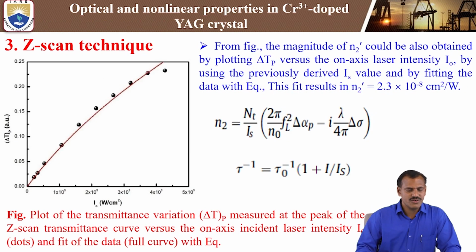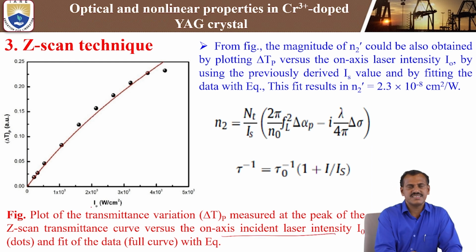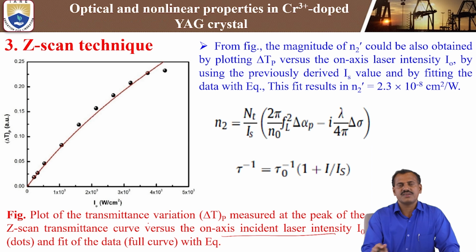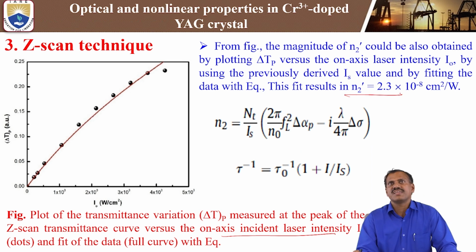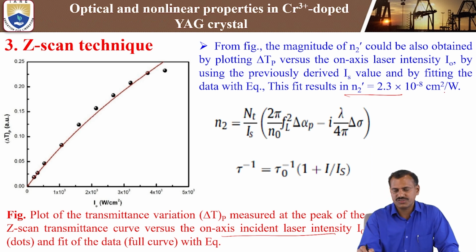Next, coming to the plot for the transmittance variation measured at the peak of the Z-scan transmittance curve versus on-axis incident laser intensity I naught. We are calculating the delta TP, that is the transmittance variation at the different positions, and how intensity varies at the different positions. By using that calculation, we are fitting the n2 value, or real part of the nonlinear refractive index. We are getting 2.3 × 10^-8 centimeter square per watt.